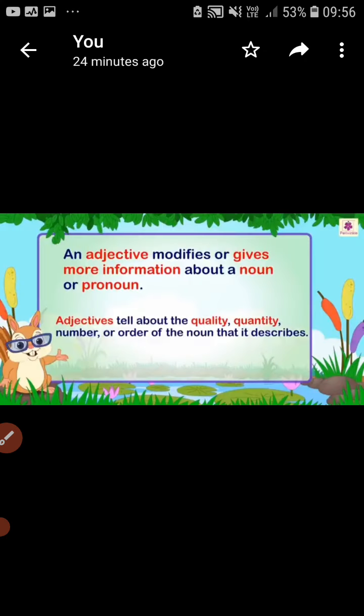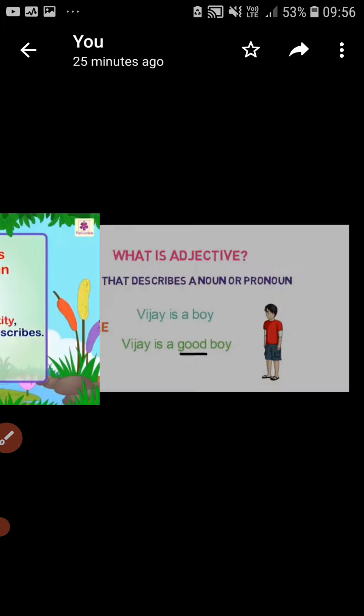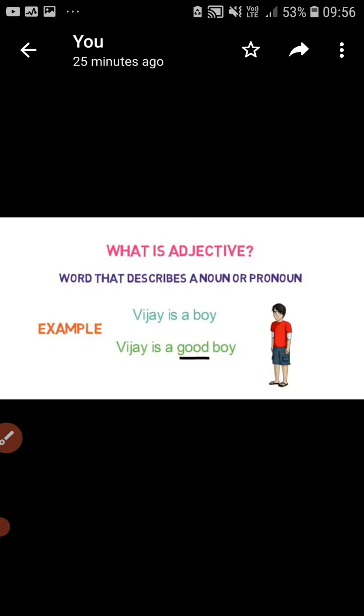An adjective modifies or gives more information about a noun or pronoun. What is an adjective? An adjective modifies or gives some more information about a noun or pronoun. Adjectives tell about the quality, quantity, number, order of the noun that it describes. In a simple way, you can say that a word that describes a noun or pronoun is called an adjective.